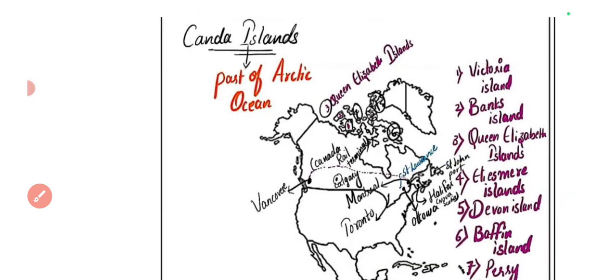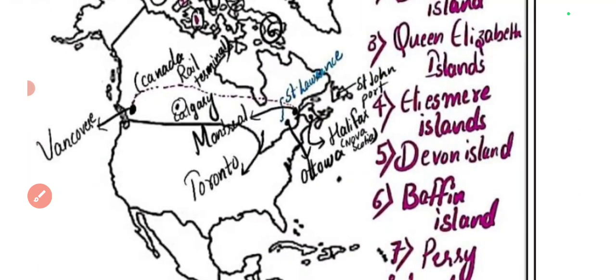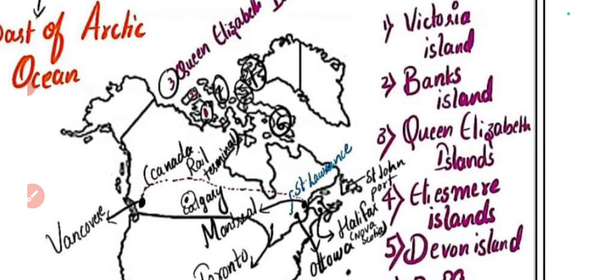Next, let's look at the 5th island, that is Devon Island. If this is Ellesmere Island, then the immediate south of it is Devon Island.